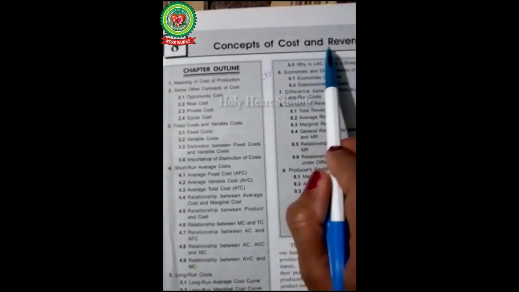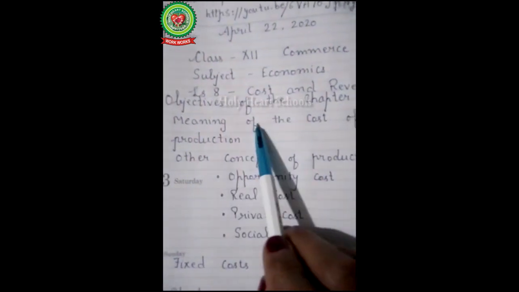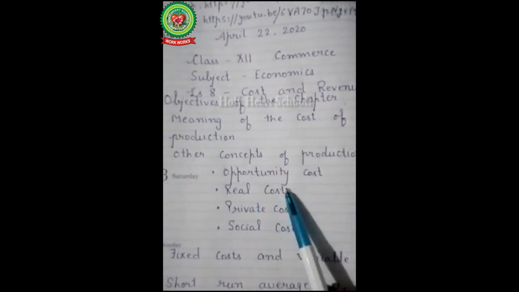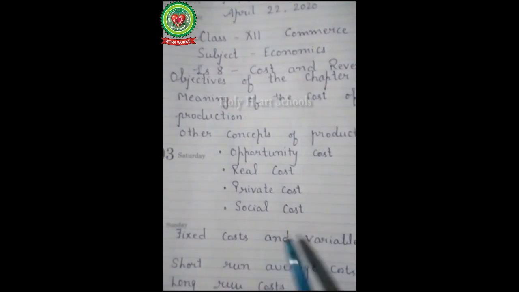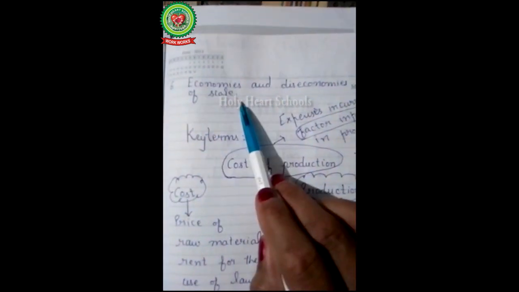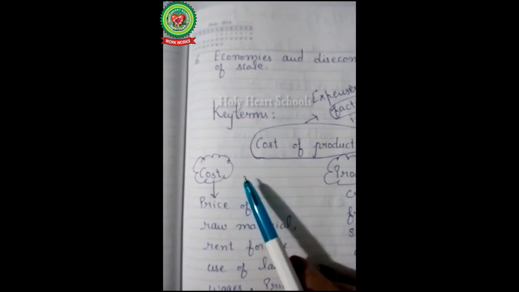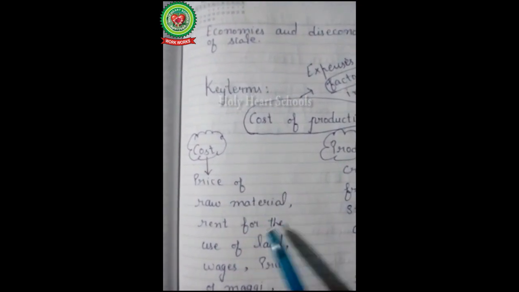Students, today we will start with chapter number 8, Concepts of Cost and Revenue. In this we will discuss the meaning of the cost of production, other concepts of cost like opportunity cost, real cost, private cost, social cost, fixed cost and variable cost, short run average cost, long run costs, economies and diseconomies of scale. So firstly we will discuss the key terms.